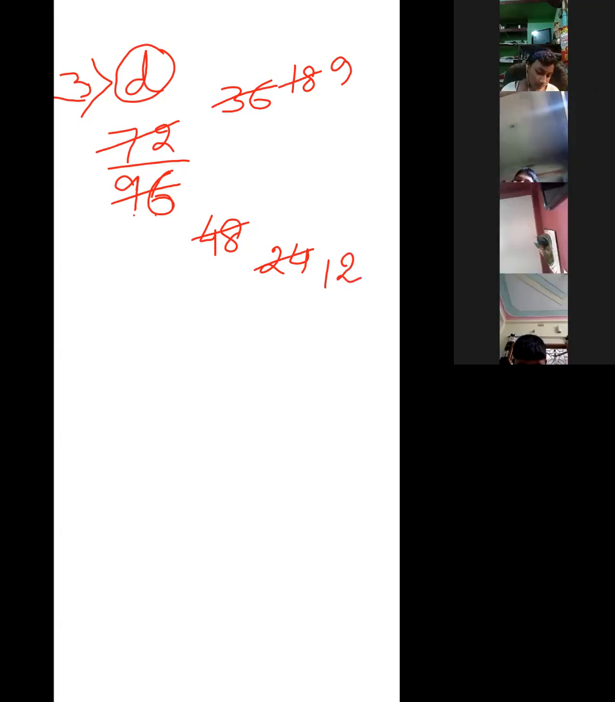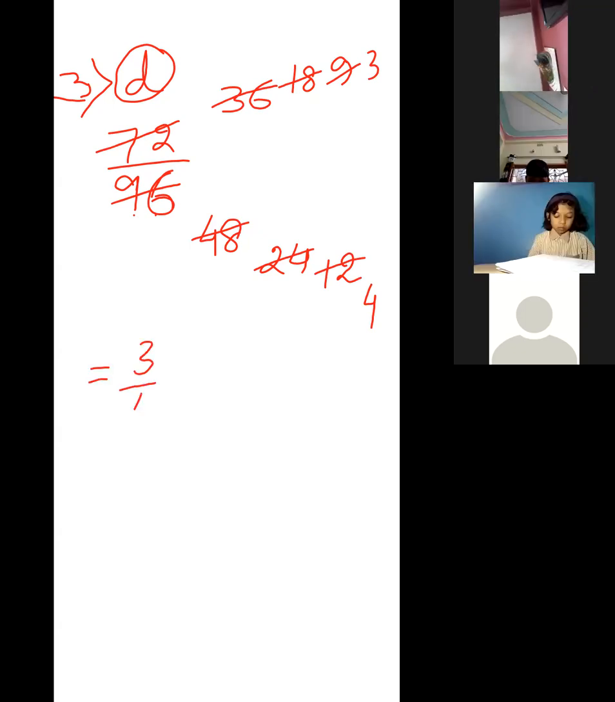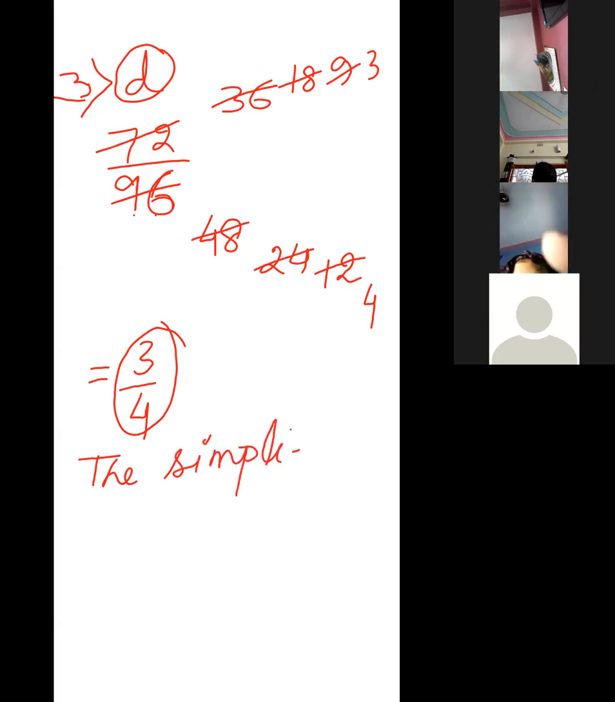Now divide by 3. That 9 will be 3 and the 12 will be 4. So 72 by 96 is equal to 3 by 4. Write it in the next line. Hence, the simplest form is 3 by 4.